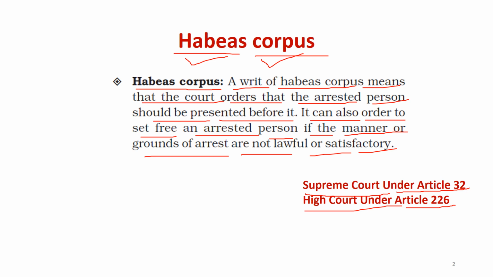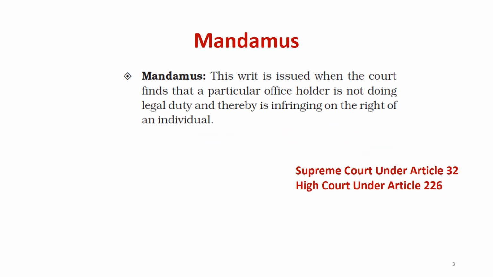Next is mandamus, the second writ. Here I have mentioned all 5, so just remember Article 32 for the Supreme Court and Article 226 for the High Court. Don't think a person can go directly only to the Supreme Court for the violation of a fundamental right. He can go to the High Court as well.